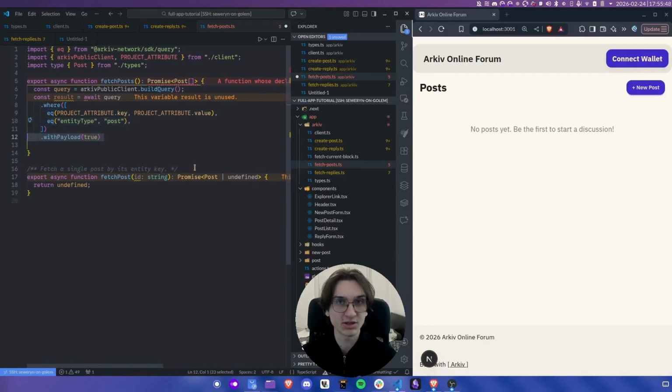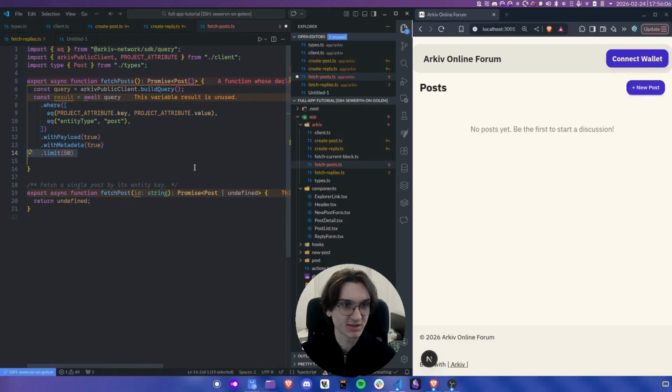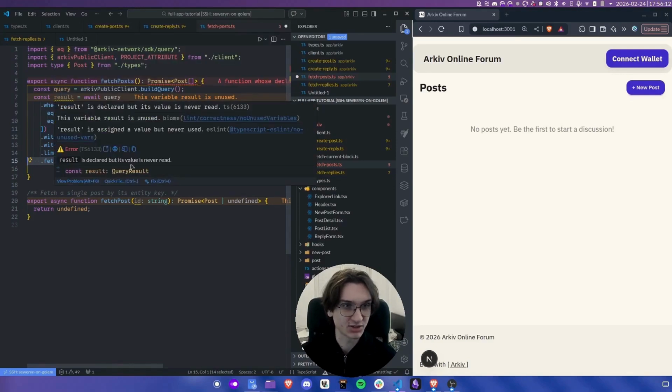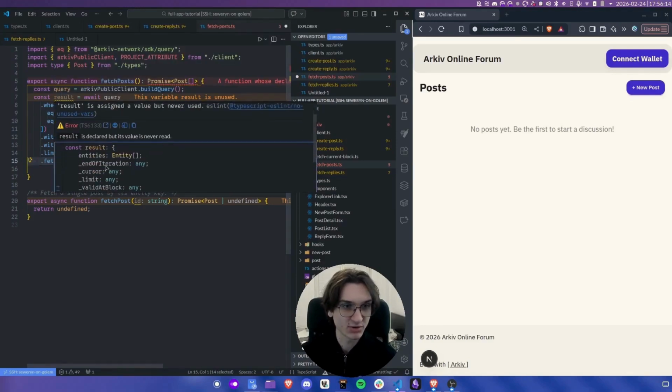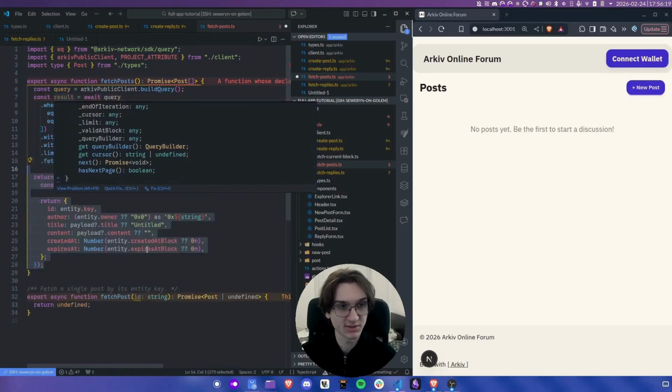Let's also make sure that the response includes the payload of the actual entity, so the title and the content of the post, and also the metadata, because we want to display when will this entity be deleted and also when will it be created. Now with this builder complete, we can add a limit to how many entities it's going to return and fetch the results. Now results are just an object called query results that has the entities and also some cursors if you want to do pagination.